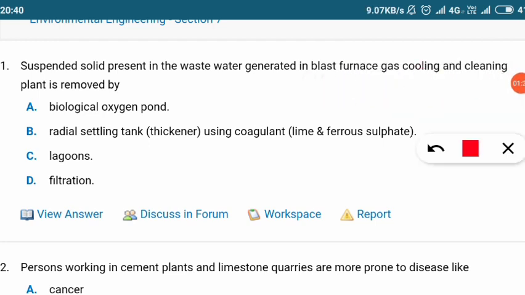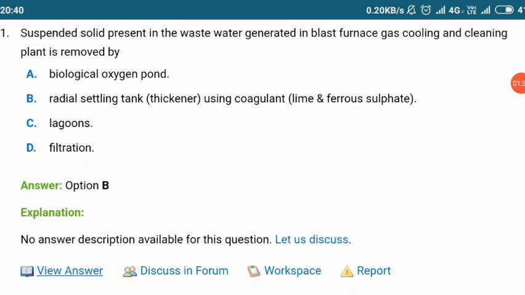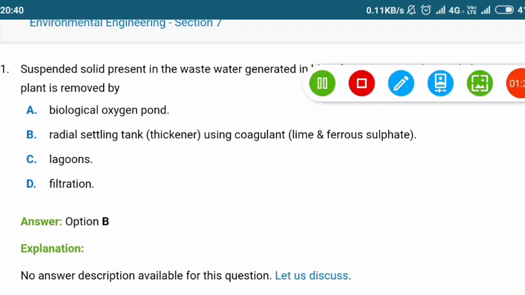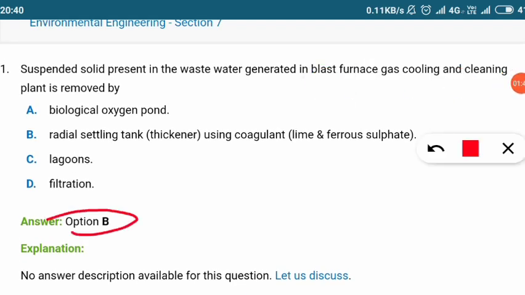The first question is related to the suspended solids present in wastewater. Options will be given, and to know the answer, you have to click on this option, that is view answer. First you have to think what the answer is, then you click, and you will get which option is correct among the 4 options. As you can see here, option B is correct, and in the explanation here there is no description available, but in some questions you can get the description of the answer.